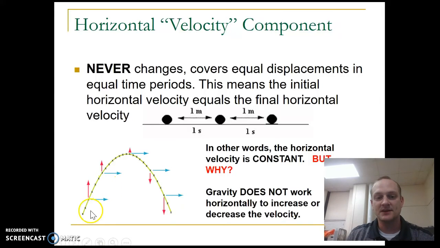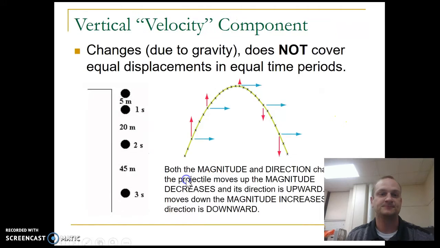If I look at this diagram again, these blue arrows represent the x component of the velocity, and they're the same length all the way through. So they don't change. What does that mean? Well, let's say it's moving at 1 meter per second. After 1 second, it's gone 1 meter in the x direction. After another second, it's gone another meter in the x direction. And that's just going to continue on and on.